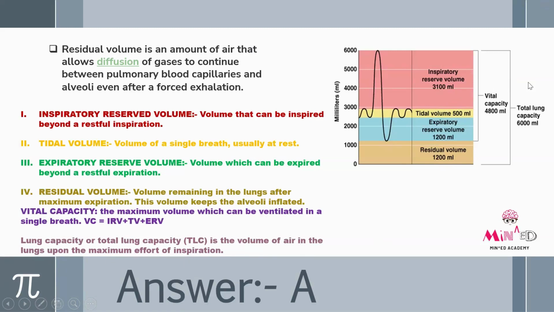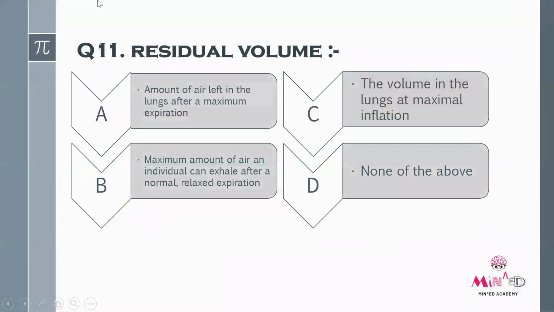That is 6000 milliliter. These values are very important because they can come as questions in almost all the MPT entrance exams. So the answer for this question will be A, amount of air left in the lungs after maximum expiration.